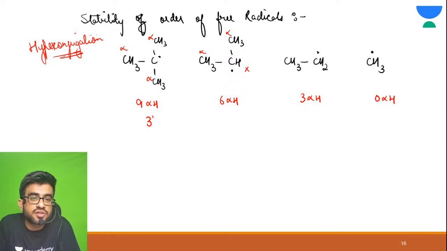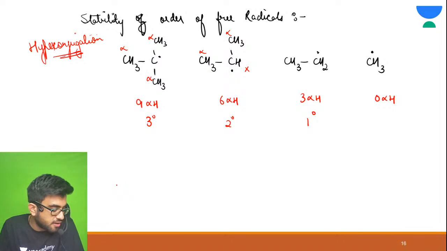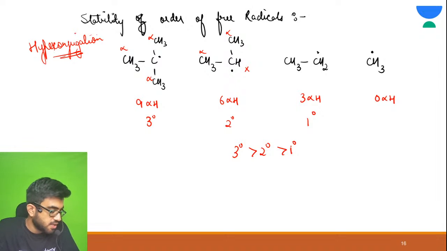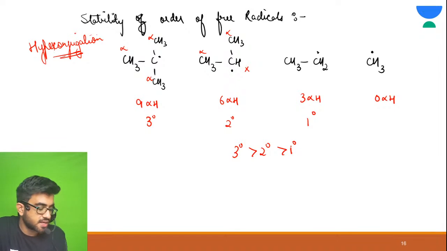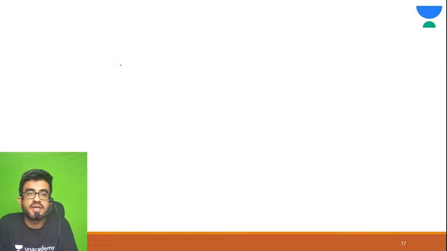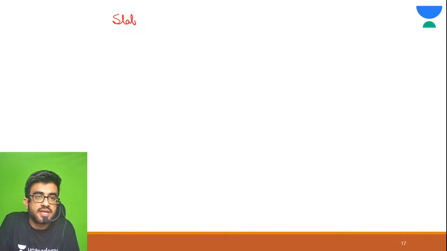So again this is your 3 degree, this is your 2 degree and this is your 1 degree. So more the number of alpha hydrogen, more is the stability. So your answer is 3 degree greater than 2 degree greater than 1 degree. Fantastic. Great, great. This is pretty much clear to all of you. Very good. Now let me give you